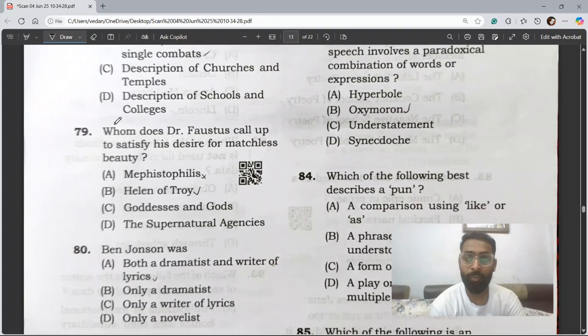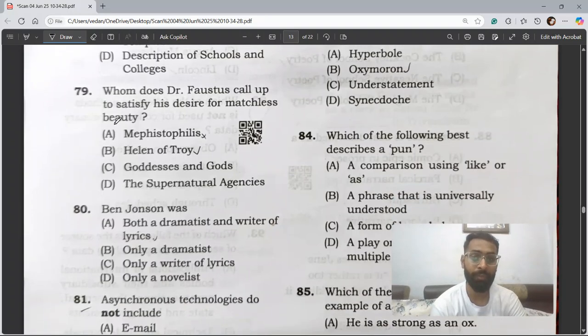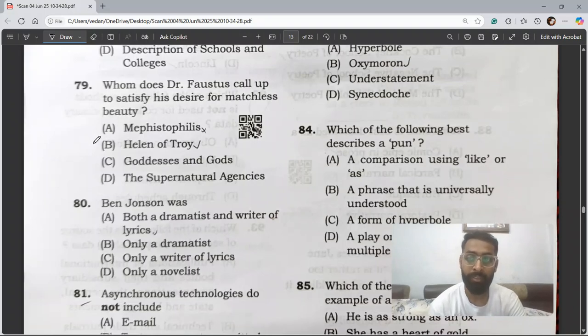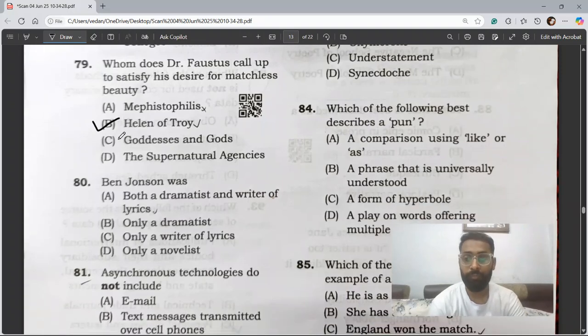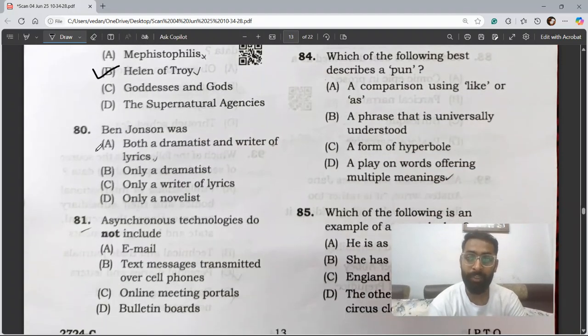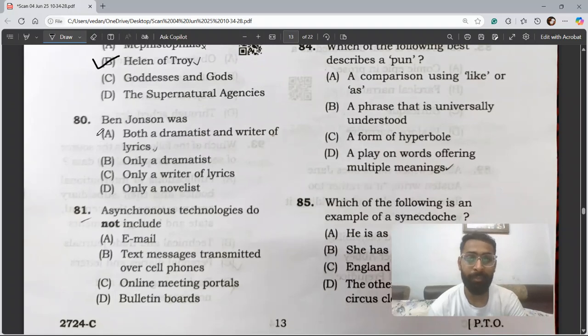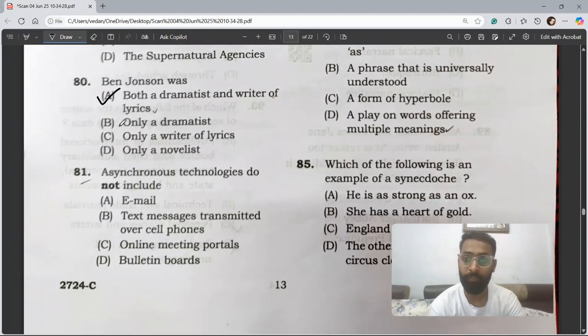Question 79. Whom does Dr. Faustus call up to satisfy his desire for matchless beauty? So he calls Helen of Troy. Question 80. Ben Jonson was both a dramatist and writer of lyrics. So the correct answer is A.